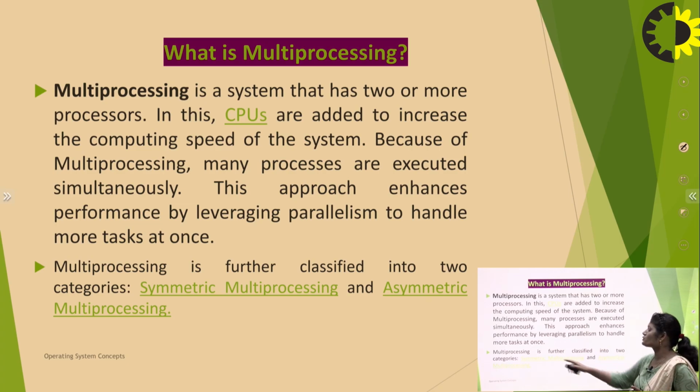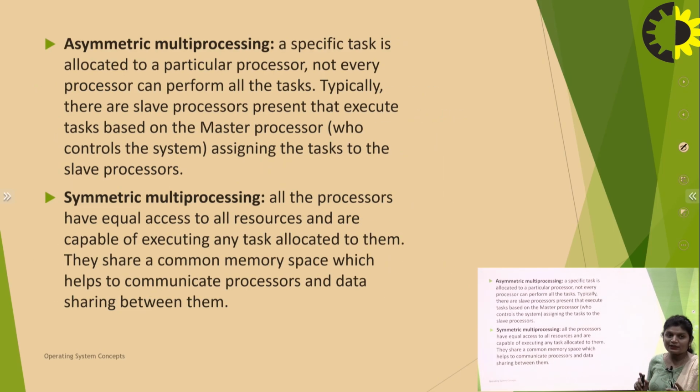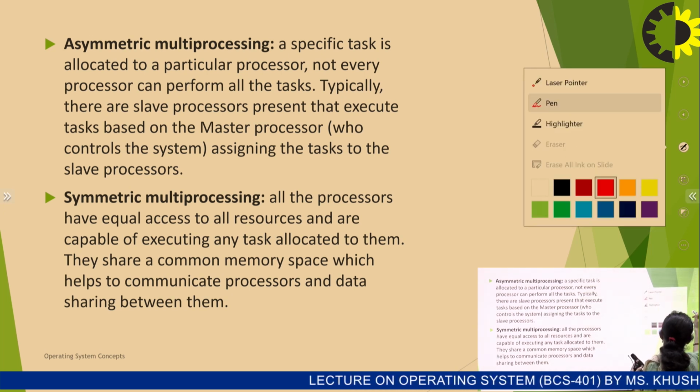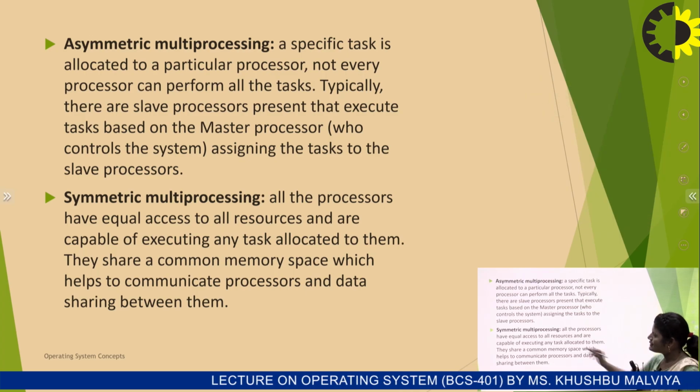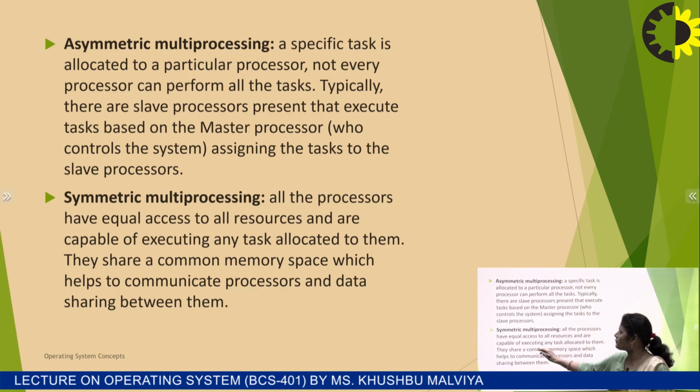Now multiprocessing is also further classified into other types: symmetric multiprocessing and asymmetric multiprocessing. In asymmetric multiprocessing, a specific task is allocated to a particular processor. Not every processor can perform all the tasks. In symmetric multiprocessing, all the processors have equal access to all resources and are capable of executing any task.